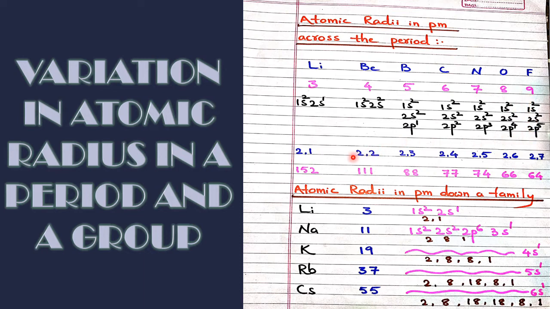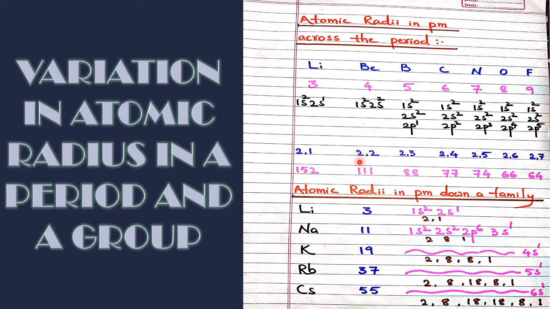In terms of KLMN, the electronic configuration is written as for lithium 2,1, then 2,2 for beryllium, boron 2,3, carbon 2,4, nitrogen 2,5, oxygen 2,6, and fluorine 2,7. In all the cases, we have only two main shells, K shell and L shell. From lithium to fluorine, if you move, in only two shells electrons are entering stepwise.